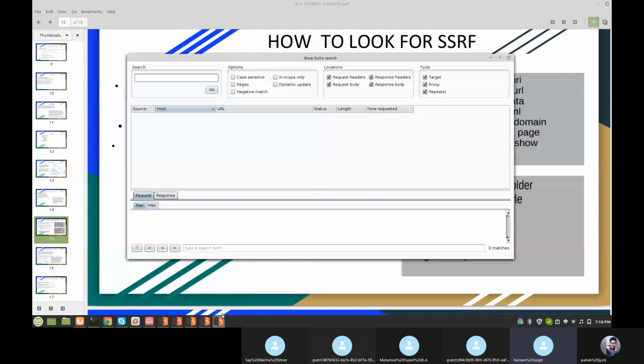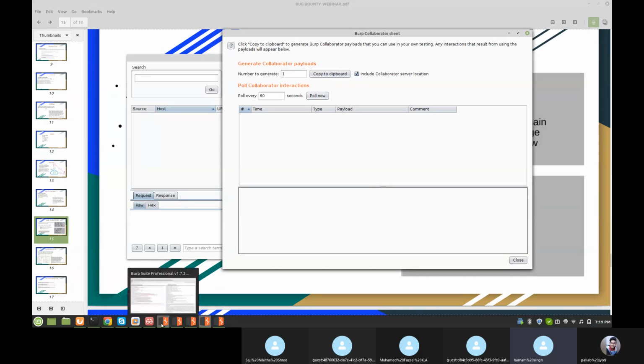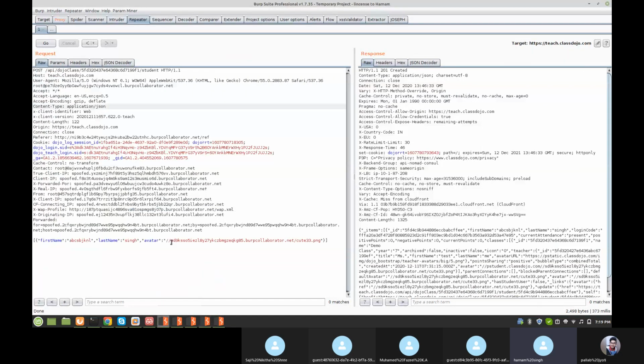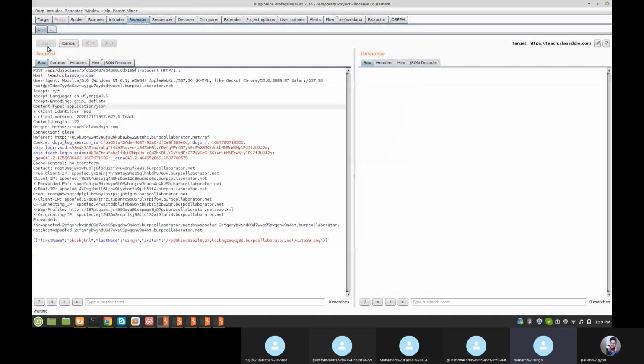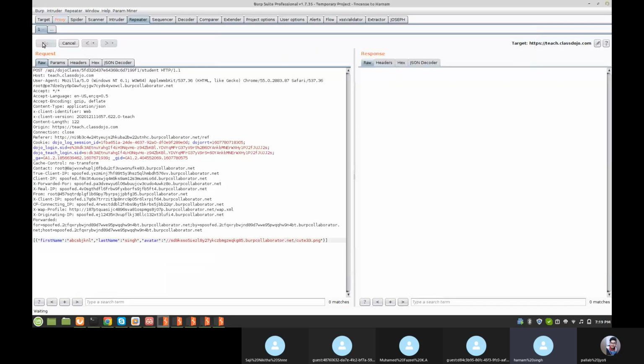Let's check. I think it's patched now, so it is not giving us any output. Wait till then. It can take some time, so we have to wait for a few minutes.